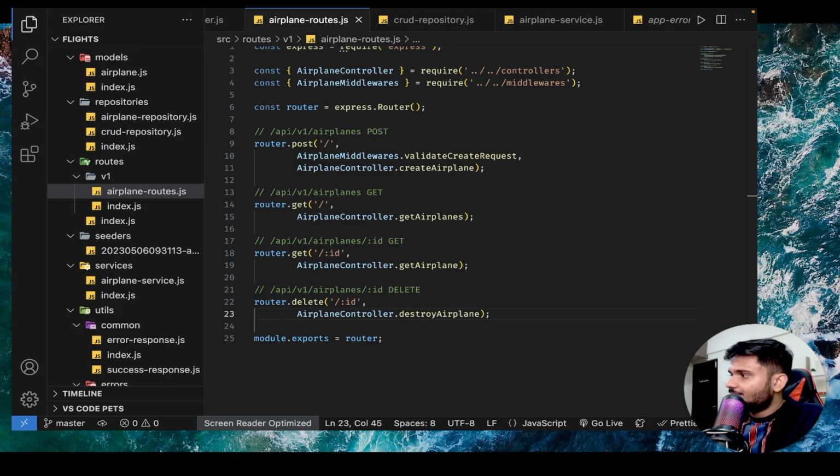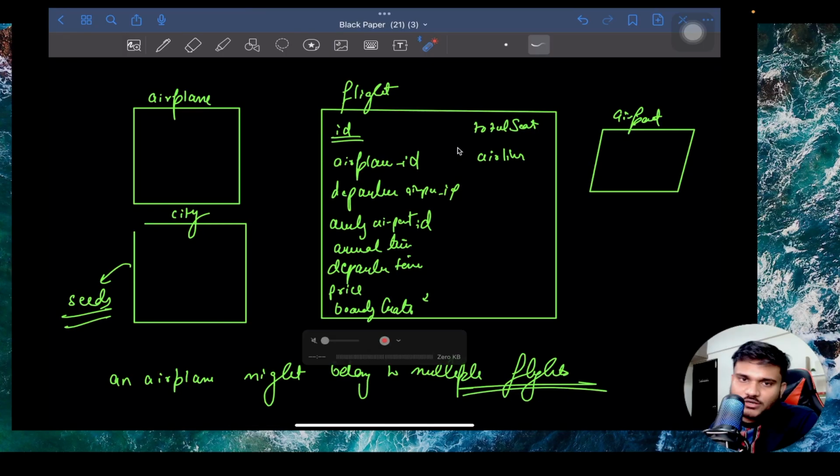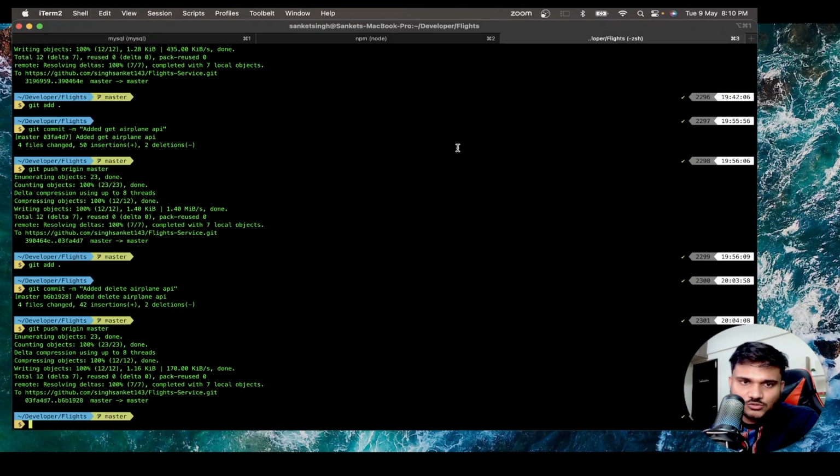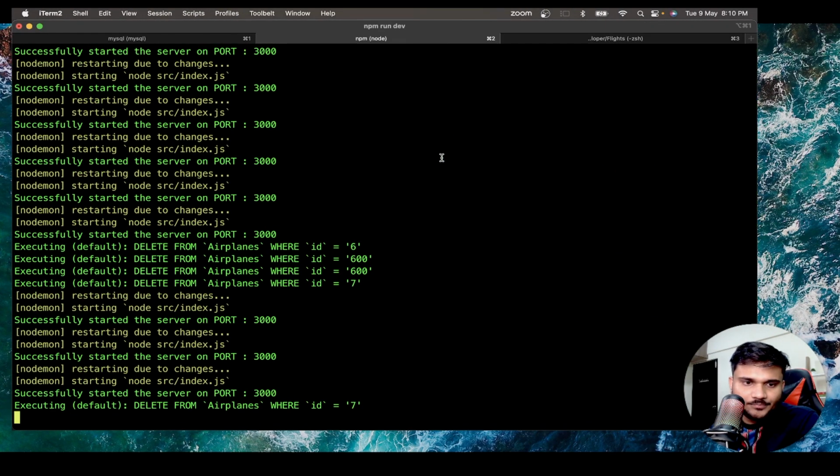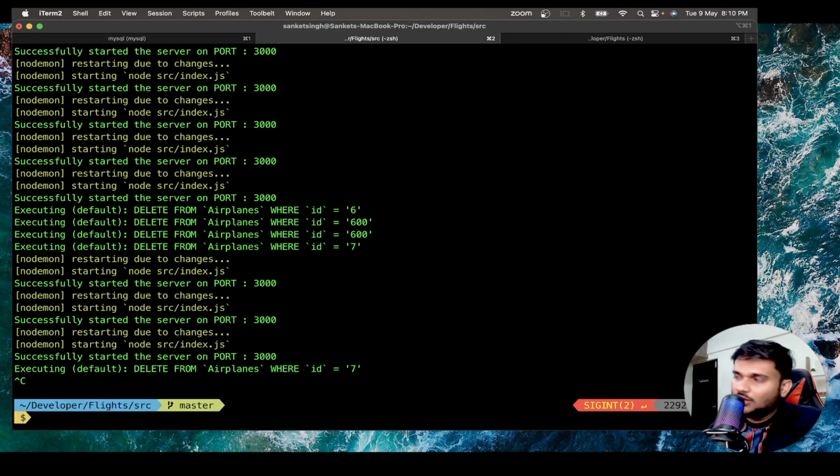Now we have technically completed a complete REST API for one of the CRUD, or I would say one of the resource. Let's add one more resource. Now I want to add a city resource. So I'll stop the server. Now if we want to add a city resource, that means there will be a city table. If there will be a city table, that means we need to create some migrations, right?